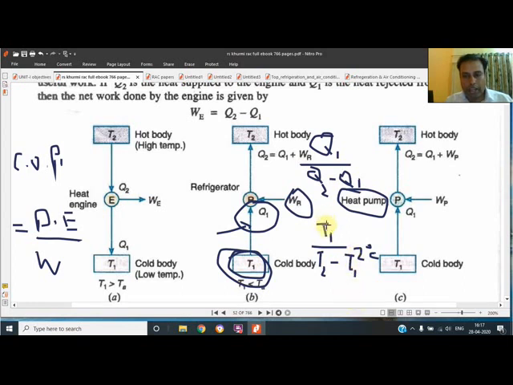So we have to learn that whenever a question on the COP of a refrigerator is asked, we have to place the lower temperature in the numerator.